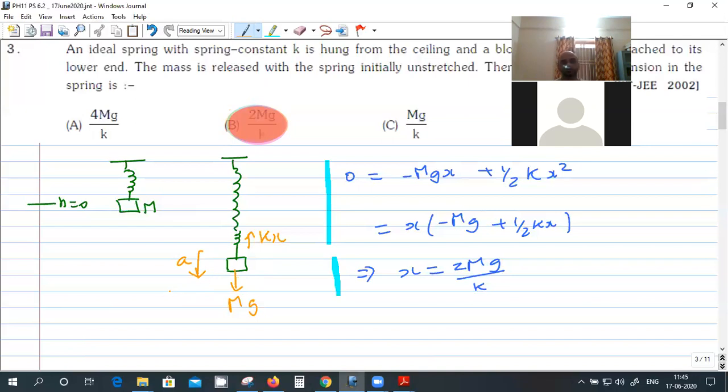Which you don't know. Okay, so mg is not equal to kx. mg minus kx equals m into a, and the acceleration is not known. So that's why you use the energy conservation equation.